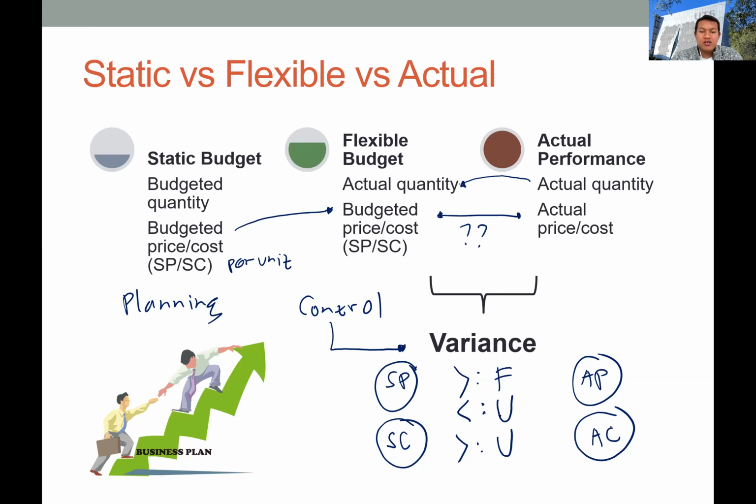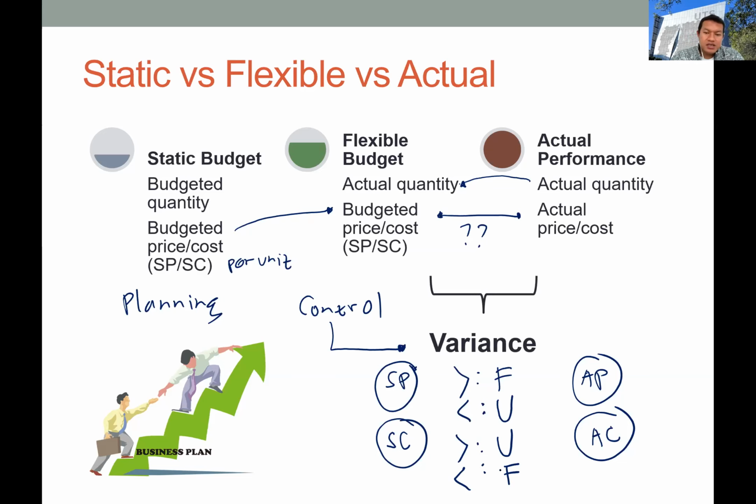And if the standard cost is smaller than the actual cost, it means the company used more resources or paid more cost to the suppliers, so they will have an unfavorable variance.